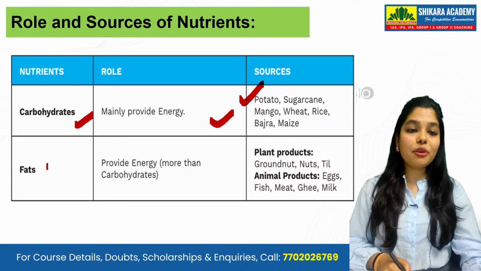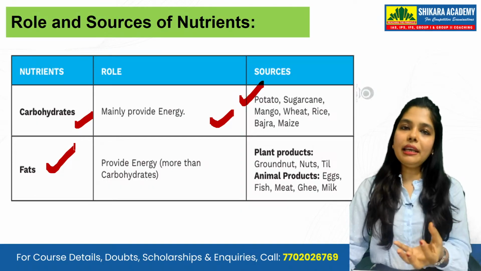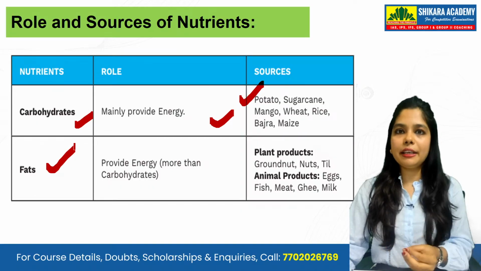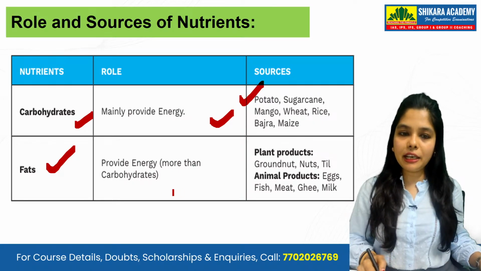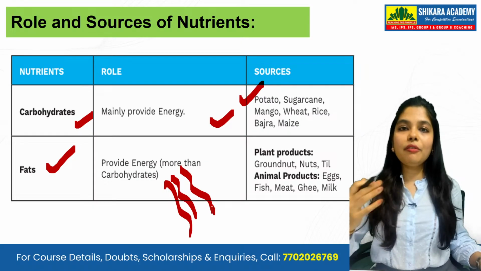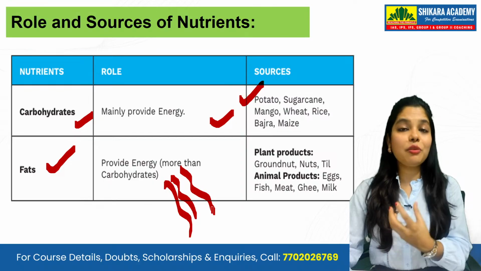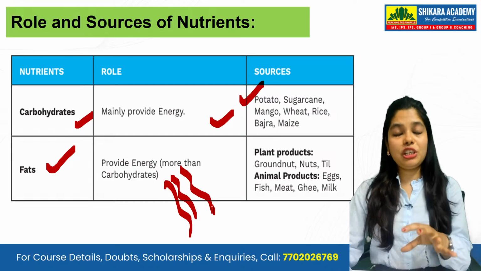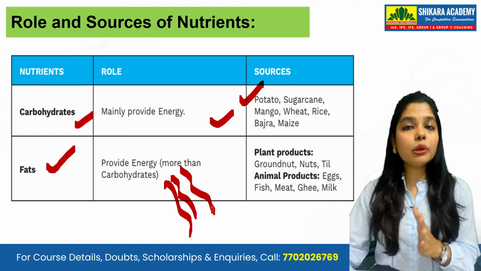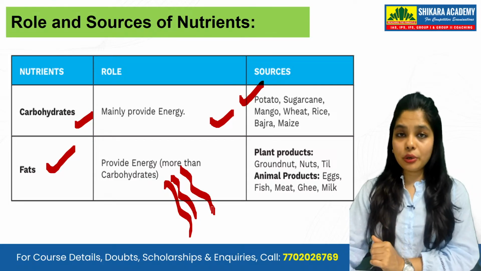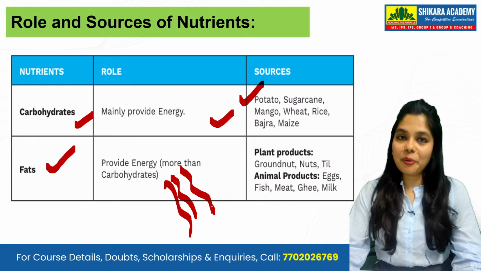Okay, then comes your fats. They provide energy more than carbohydrates. Sudden energy. Suddenly if you're tired and you eat something fried, like French fries, what happens to your body? You will have a lot of energy. You have soda or cold drink, then you will have a lot of energy. Why? Because fats, the things which are fried, give you energy very instantly, more than carbohydrates. The energy which you get from carbohydrates, more than that you will get from fats.